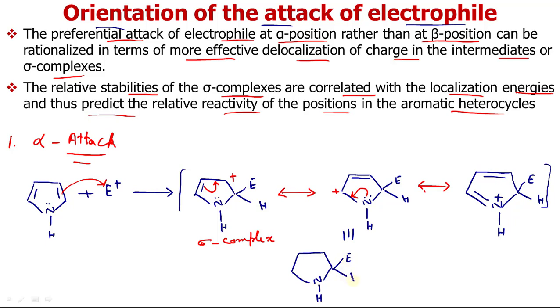Actually you can see that this positive charge is delocalized on all these up to nitrogen. It was here, then it came here, then it came to nitrogen. So we can say this positive charge is delocalized over these three positions, and it is a resonance hybrid of these three structures, 1, 2, 3. So the charge is being delocalized, and delocalization leads to stability.